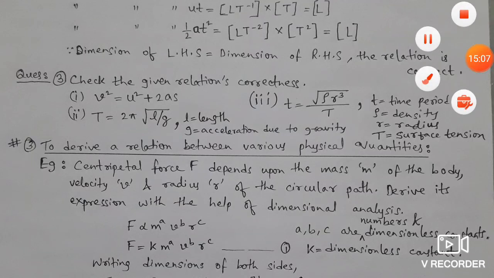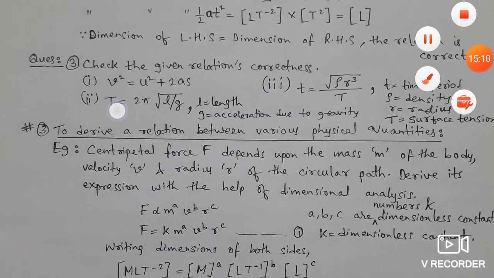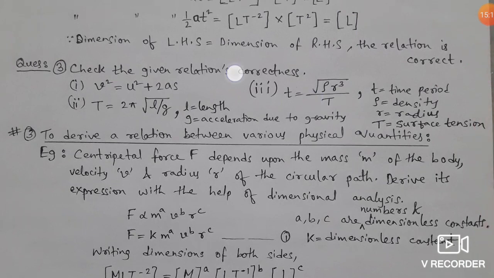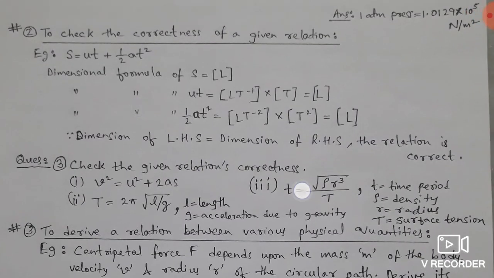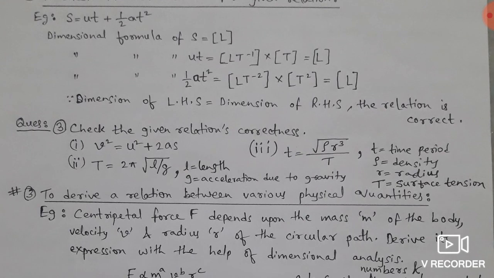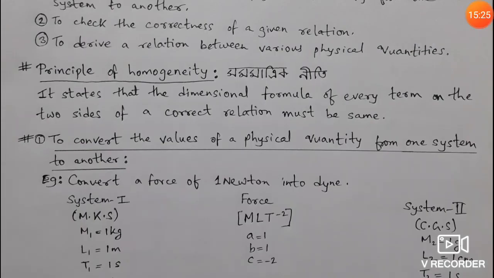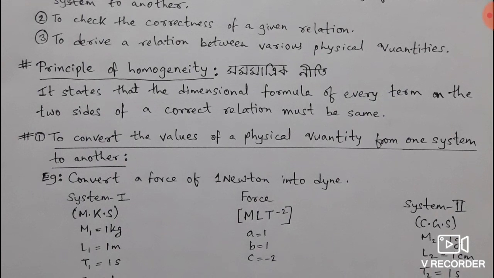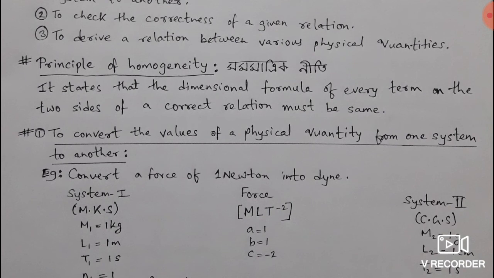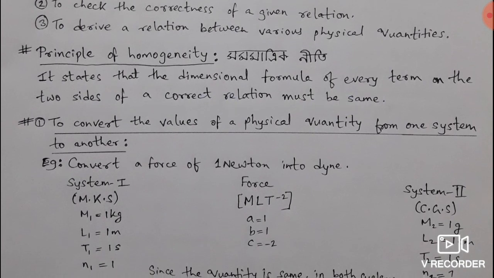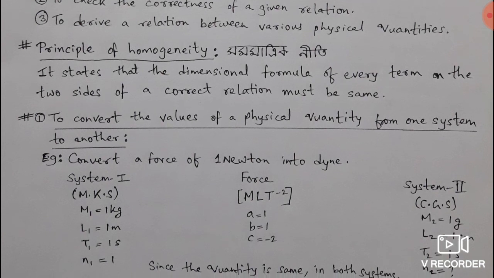Question number 3 is given for you, 1, 2 and number 3. You have to check the correctness of the relation in a similar manner. And what was the principle of homogeneity? The principle of homogeneity states that the dimensional formula of every term on the two sides, means left hand side, right hand side, of a correct relation must be the same. So the dimension of both sides and every term will be the same. If it is not the same, then the relation is incorrect. So this is the principle of dimensional homogeneity.